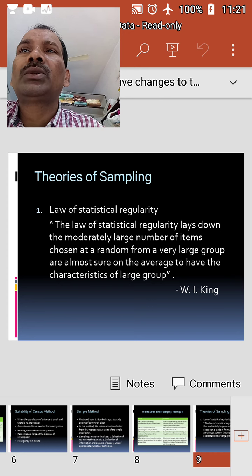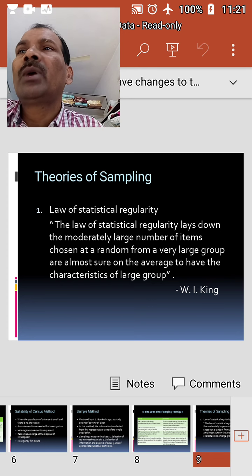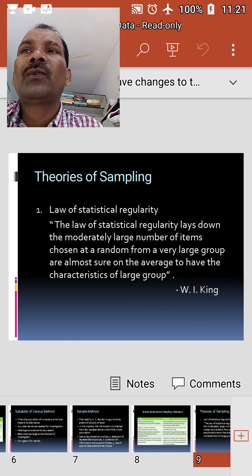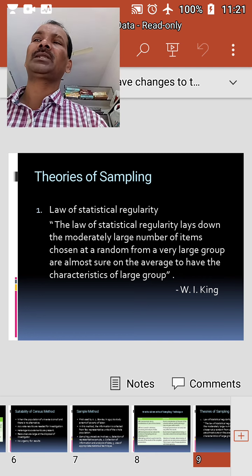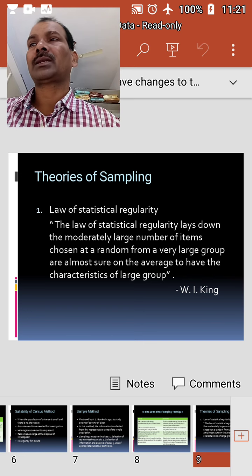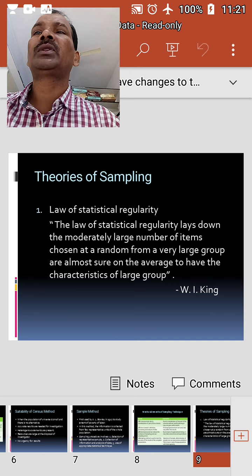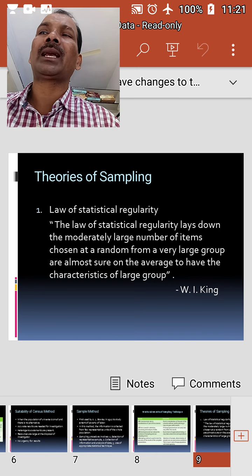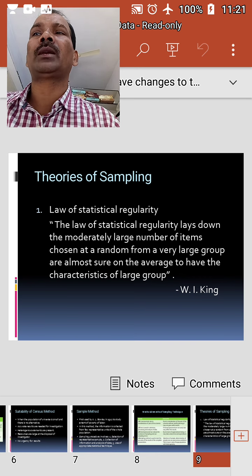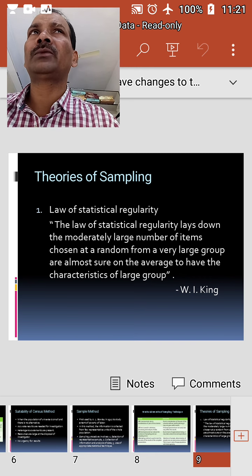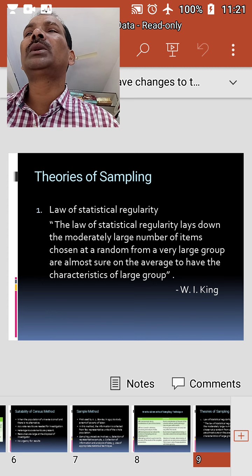This assumption is based on two theories. One is the law of statistical regularity and the other is the law of inertia of large numbers. We'll discuss the law of statistical regularity now. This theory was developed from the theory of probability, which states that the chances of inclusion or exclusion of a particular item are equal. That means when you toss a coin, the chance of getting head and tail is equal. The units in the population will be influenced by various forces.